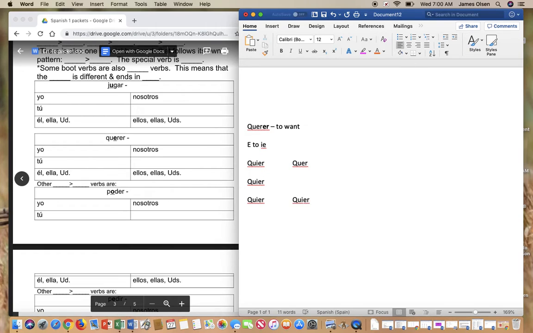Now here's another wrench I'm throwing in it. This change does not happen in the nosotros form. So I'll tell you more about that in a minute. So now we've made the stem change, E to IE in this case for this verb. And then all you want to do is go back through and add your endings like you have always done.